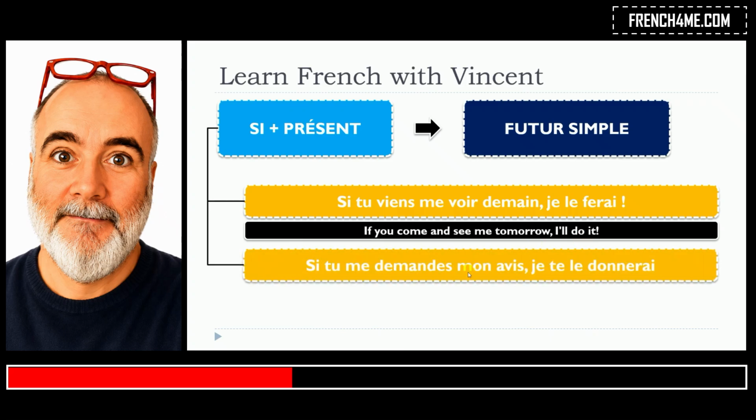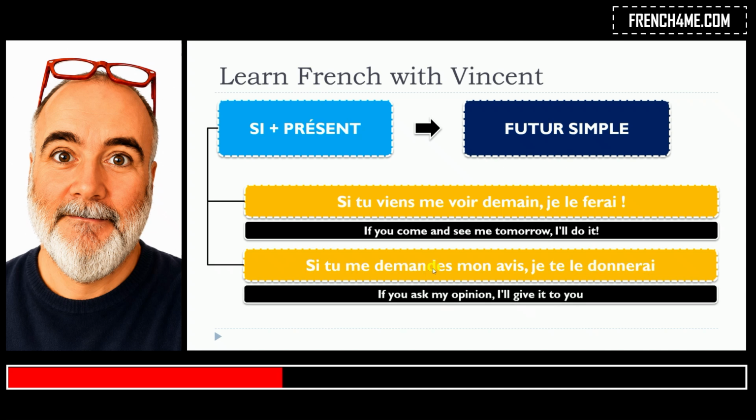Si tu me demandes mon avis, je te le donnerai. So same thing here, look, demander, second person of the singular, si tu demandes, and then the verb is donner, and in that situation, it's the futur simple form, je donnerai. Si tu me demandes mon avis, je te le donnerai. Si tu viens me voir demain, je le ferai.